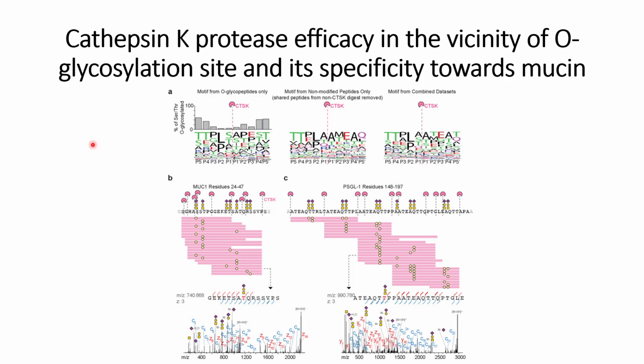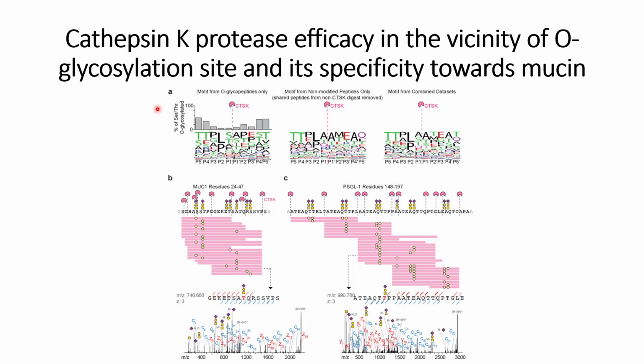the reason why they decided to check this is because the activity of trypsin is many times hindered by the glycocalyx or the glycosylations near the cleavage site, which prevent the accessibility of the cleavage site by proteases such as trypsin.